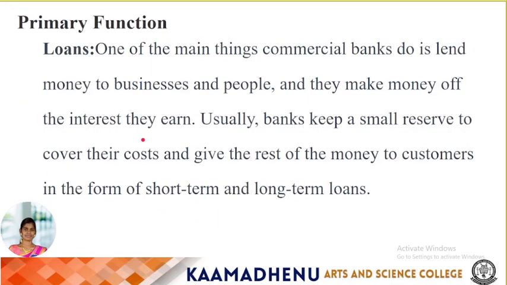Next, loans. One of the main things commercial banks do is lend money to businesses and people, and they make money off the interest they earn. Usually banks keep a small reserve to cover their costs and give the rest of the money to customers in the form of short-term and long-term loans. Commercial banks provide short-term and long-term loans.